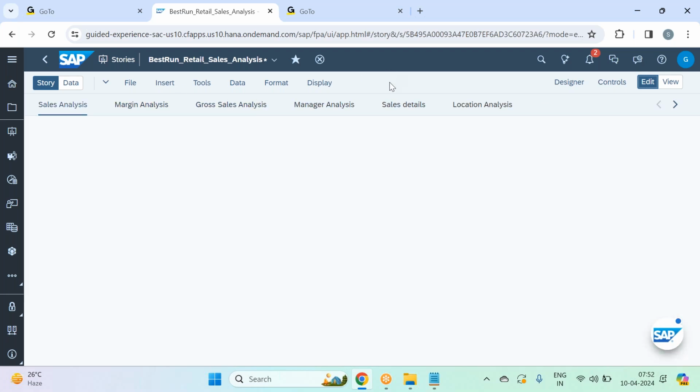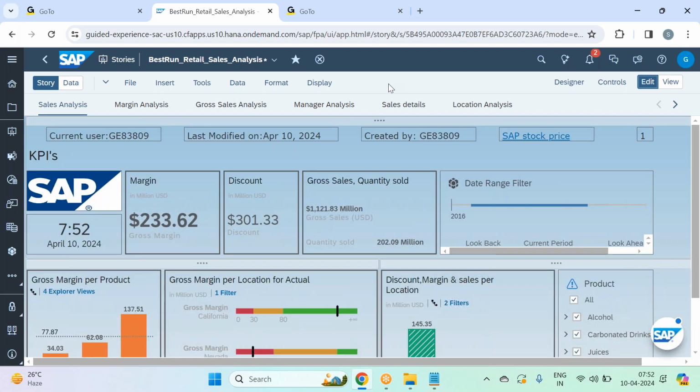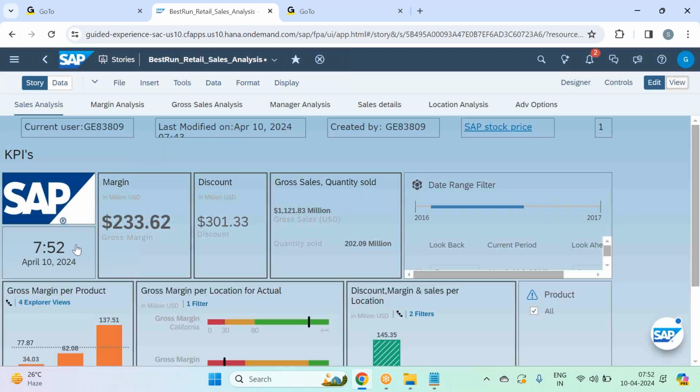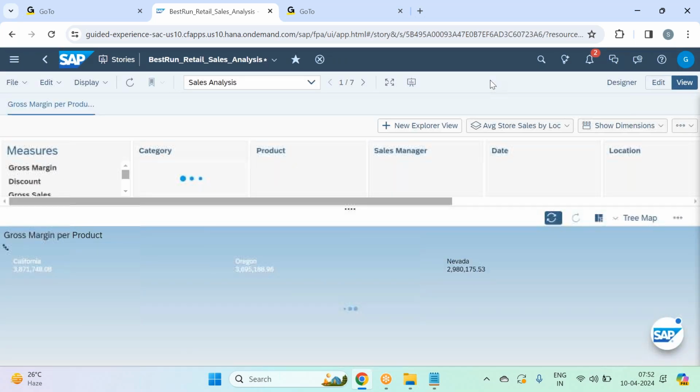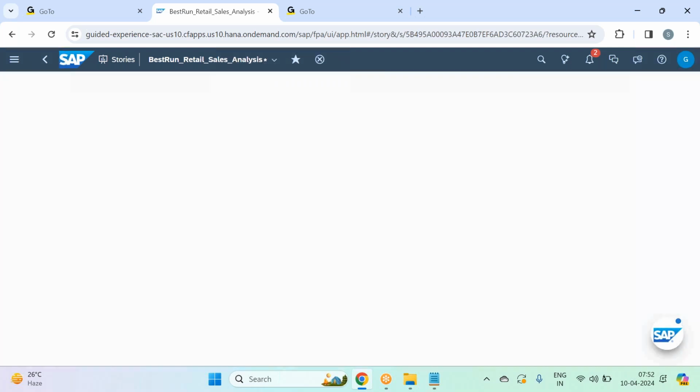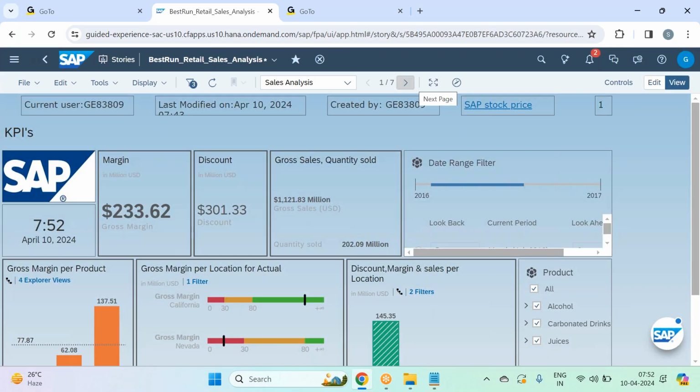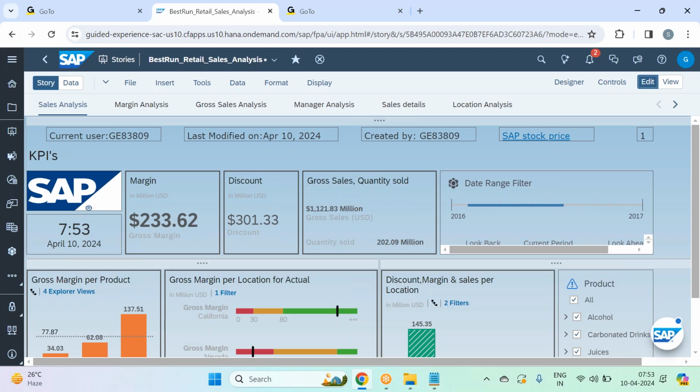Okay, makes sense. Any questions, anyone? Okay, if any user comes, I go to the view mode once again. If you click on this Explorer views, it will open that Explorer view. Right. Switch back to the story view mode. You will be switched back to the story view mode. So this is how your Explorer option works. All right, clear, guys?